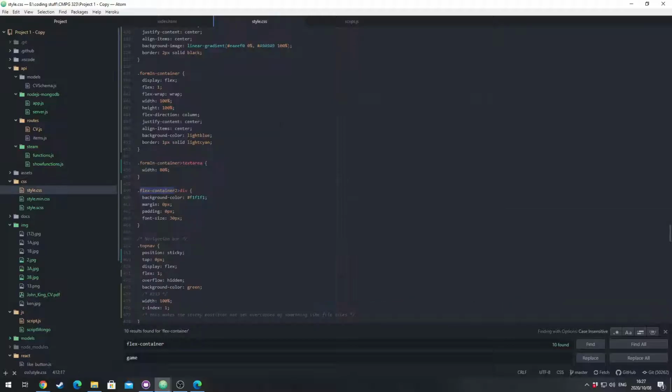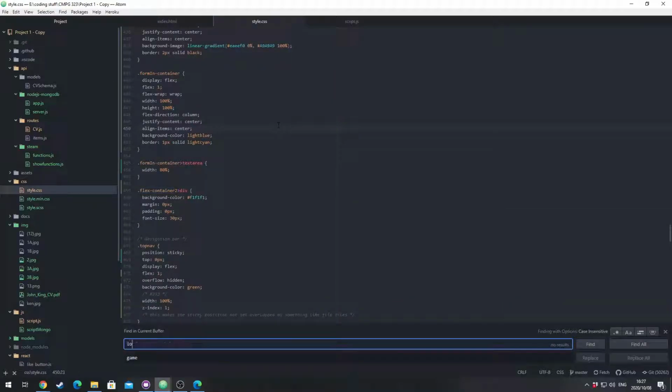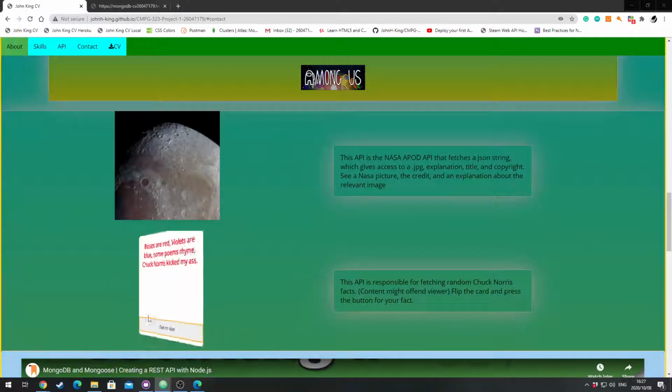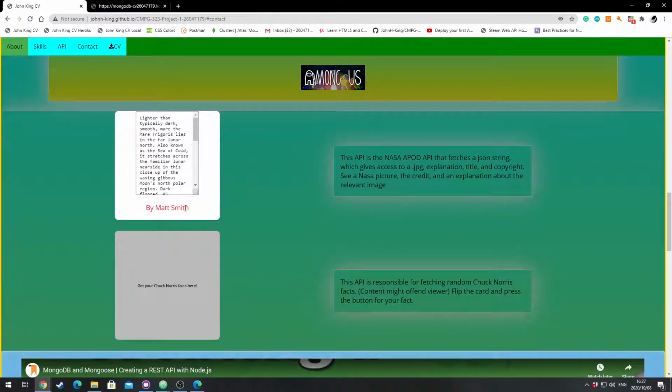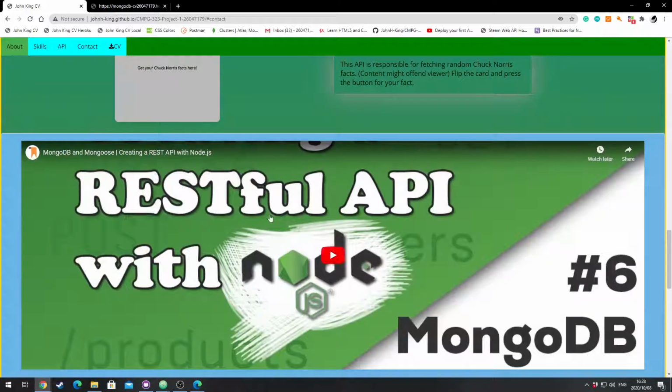Because of the IDs, I created some styles for the logo and the data and the Chuck. I only have the margin, but for the Chuck Norris facts, I still have the flex, the width and height, so that it all ends up staying inside this page and never getting kicked out. So this was a bigger thing than I thought it might have been. And the NASA had this also annoying part of having a big thing. So I've solved it by using a text area, which I created a maximum length for, and it does not seem like today has a title. I wish I knew why.